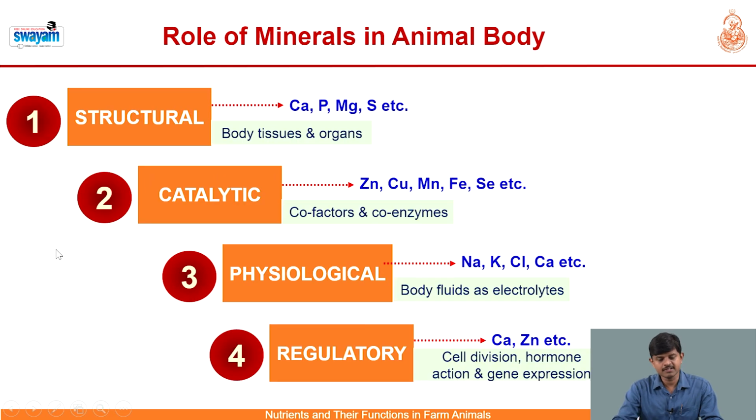So what are the typical functions of minerals in the animal body? Broadly, the physiological functions of the minerals are classified into 4 major headings. One is the structural function of the minerals, involved in body tissues and organs. Examples being calcium, phosphorus, magnesium, sulfur, etc., which are components of bone, tendons and skeleton of the body. The second function of minerals in the body is catalytic, acting as cofactors and coenzymes in various metabolic processes. Examples being zinc, copper, manganese, iron, selenium, etc.